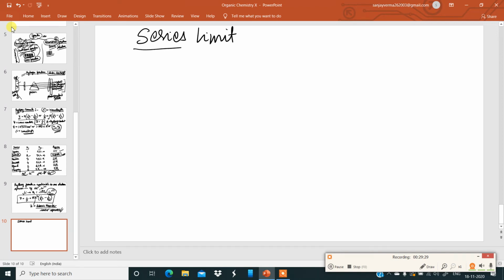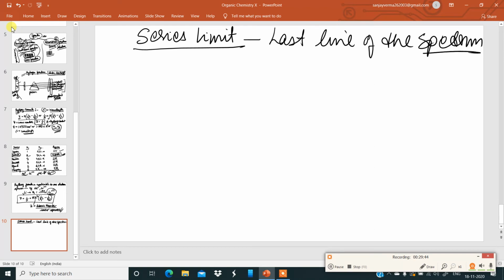Remember, the last line of a spectrum is called the series limit. It is also called the line of shortest wavelength and highest frequency.